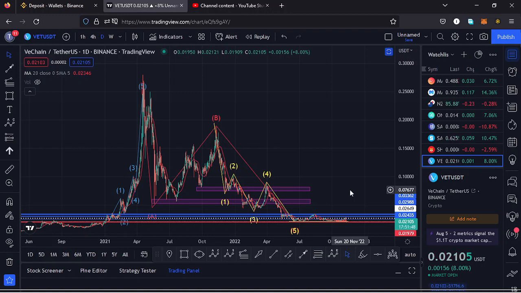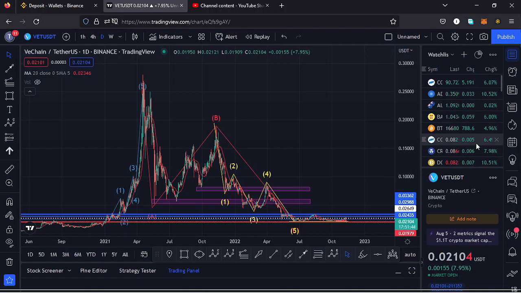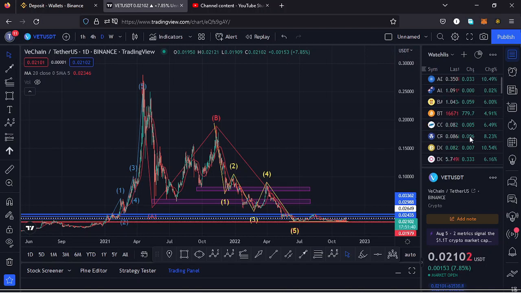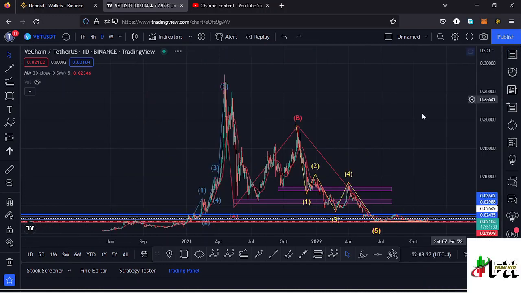$0.02103 mark, and here on TradingView the market is up by 7.95%, and this is a day that we are seeing a bit of a recovery on the whole crypto market, seeing almost every crypto in green after seeing days of massive dump on the crypto market, and even seeing new bear market lows on the altcoins. And like Vechain, we have seen a new bear market low, and I'll be getting into that in a few.